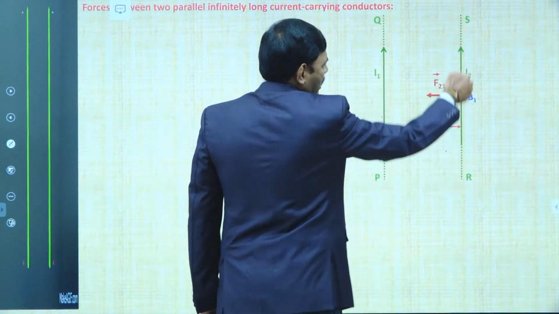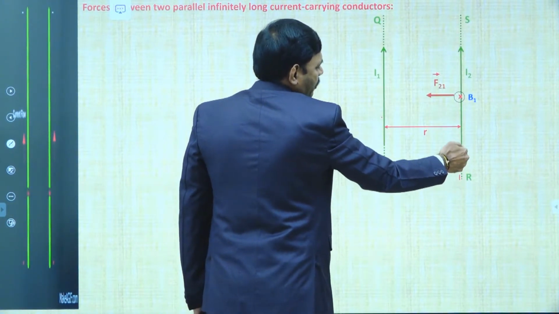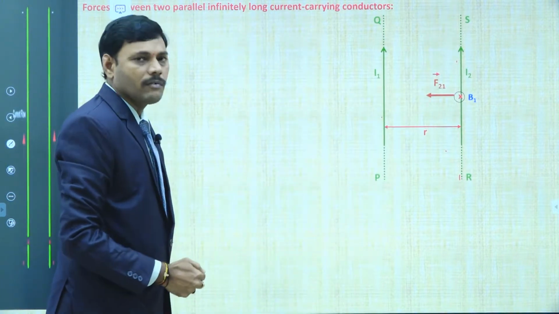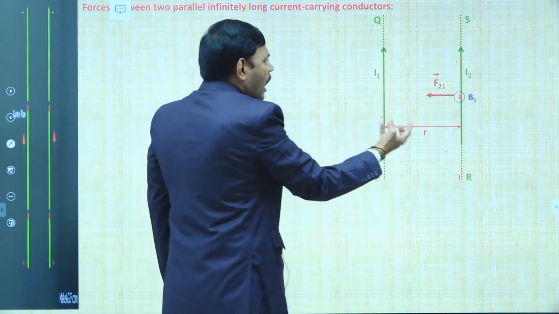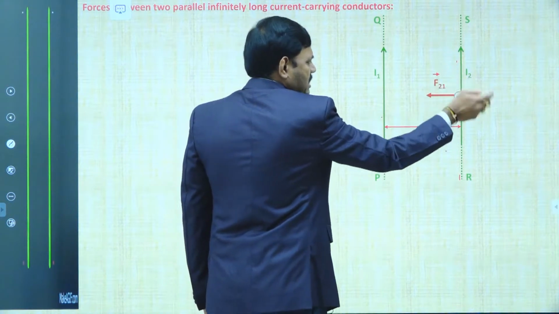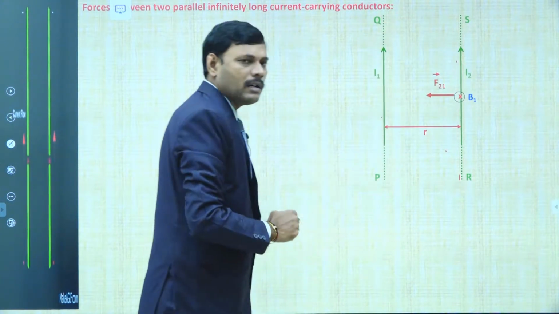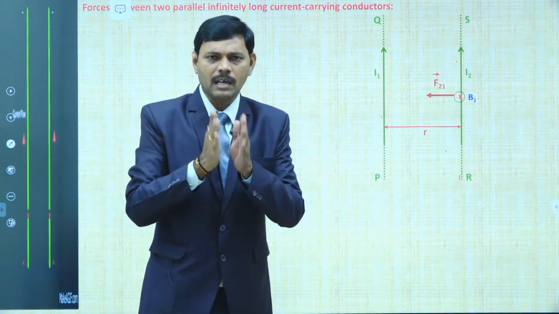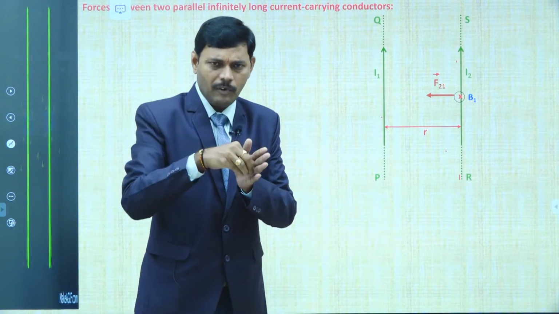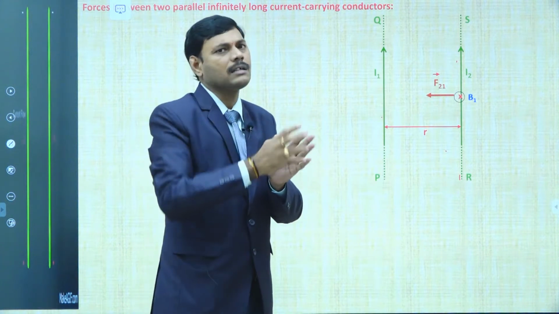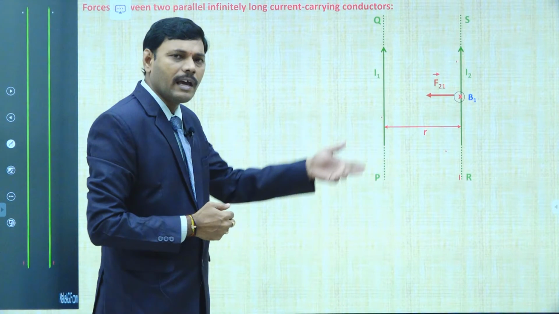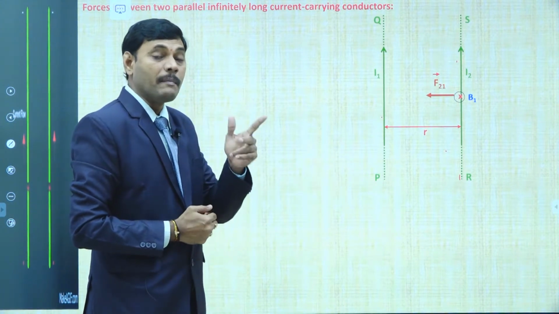Along this I2 current carrying wire, at each and every point along the current carrying wire there exists B1. So the I2 current carrying wire lies in magnetic field B1, then there is a force acting on the current carrying wire. If a current carrying wire is in a magnetic field, there is force acting on it. To know the direction of the force acting on the current carrying wire, we use the Fleming left hand rule.